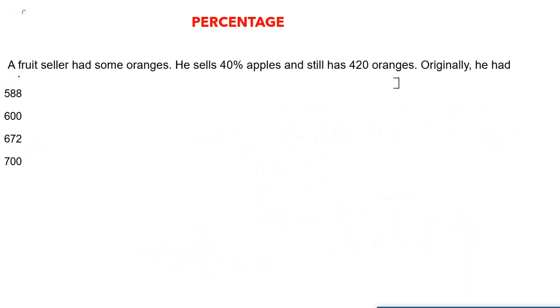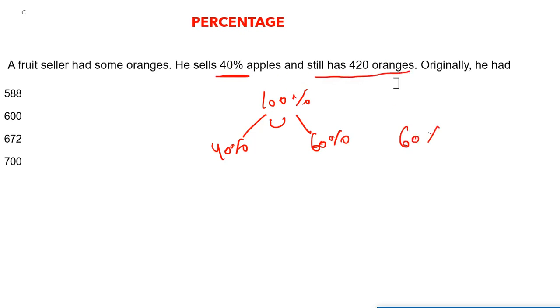Next question says a fruit seller had some oranges. He sells 40% of them and still has 420 oranges. Originally, how many oranges was he having? Okay, so let's suppose he was having 100% oranges, out of which he sold 40%. Now the remaining are 60%. And in the question they are saying that after selling 40%, he still has 420. It means this 60% is equal to 420, right? So what is 1%? 1% is nothing but 7, right? We are getting 1% equal to 7.